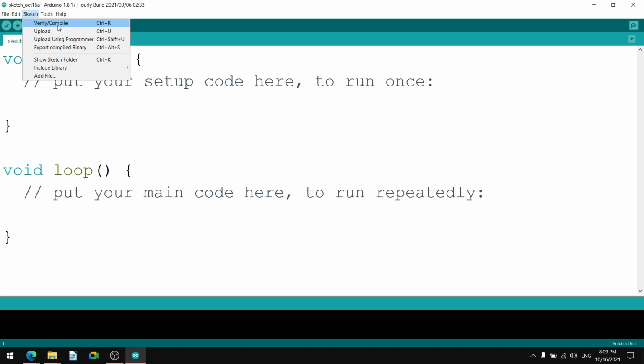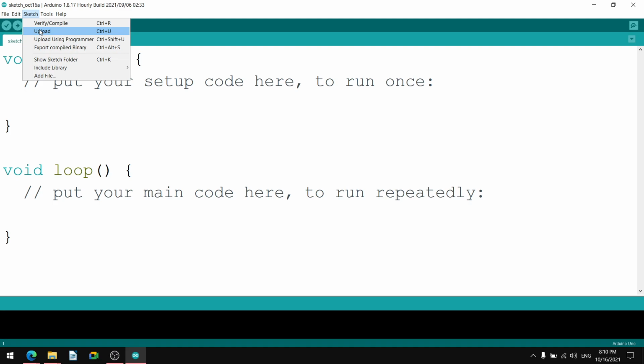Under sketch, important buttons are verify, compile, upload. Verify, compile and upload buttons are also there on the button bar. There is a verify, there is an upload, isn't it? These two buttons are already there. Along with this button, there is a parallel provision of drop-down menus. This drop-down menu is doing the same thing that this button is doing. If you use the button, that is also correct. In the sketch, verify, compile is there and upload is there in the drop-down menu. So either you can go for drop-down menus, it will also do the same thing, or go for the buttons.